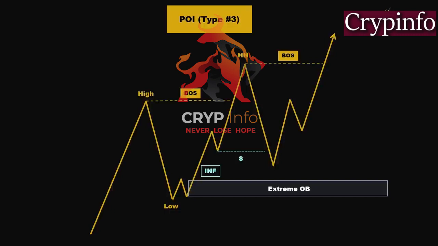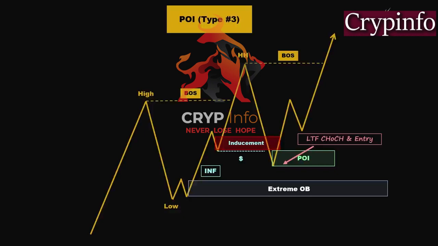Here, we can see that the price breaks the structure to the upside. However, it is important to note that price tends to take out the liquidity below the inducement zone as it fuels its momentum. By doing so, the price creates a stronger base and clears out any pending orders or stop losses below that level. As we can see, price initially moved downwards, sweeping the liquidity below the lowest point of the inducement zone. However, it quickly reversed and closed above the low with a single candle, indicating a valid bullish point of interest, POI. This presents an opportunity to enter a long position after confirming the entry with a change of character pattern on a lower time frame.